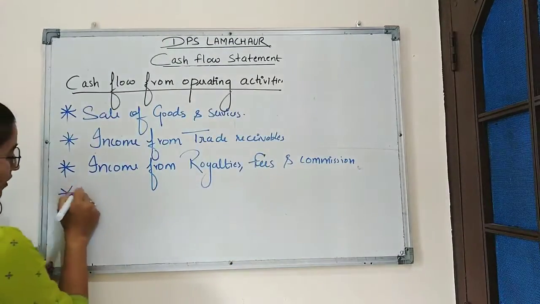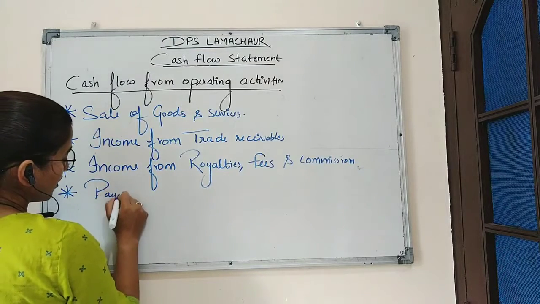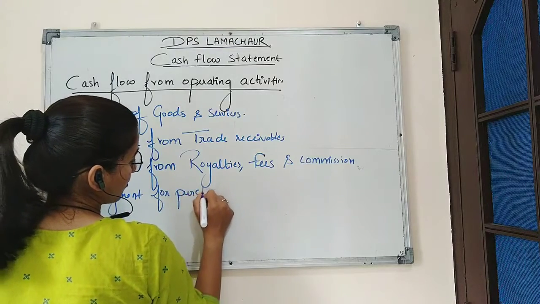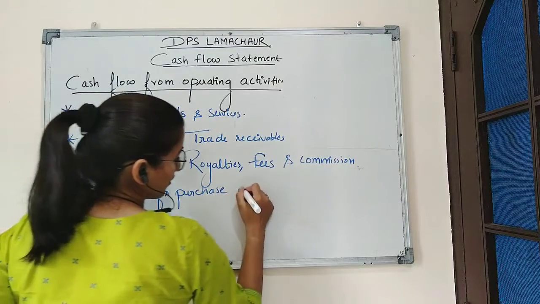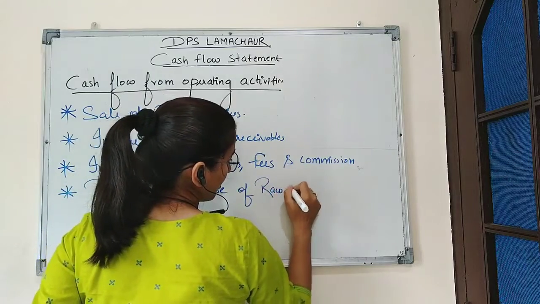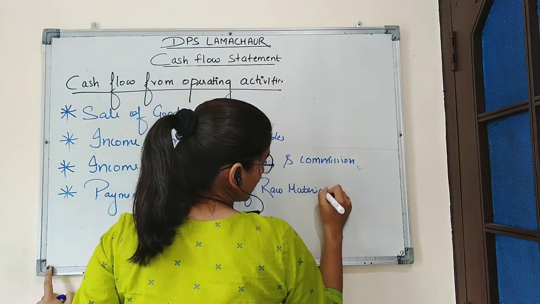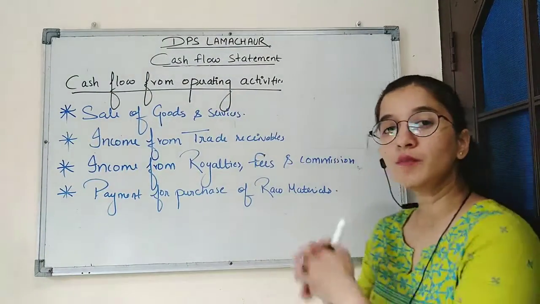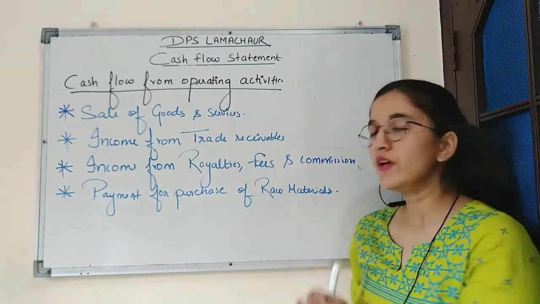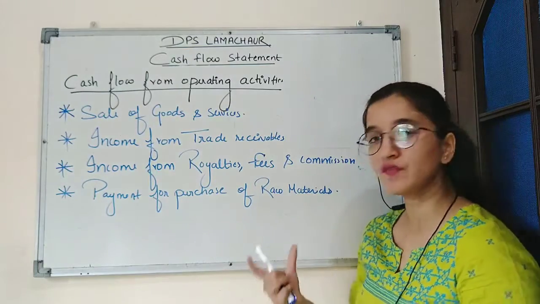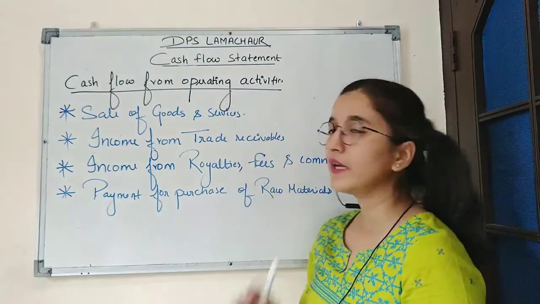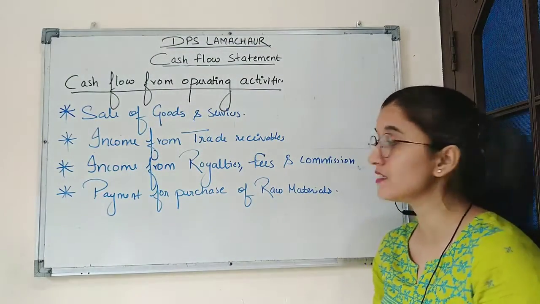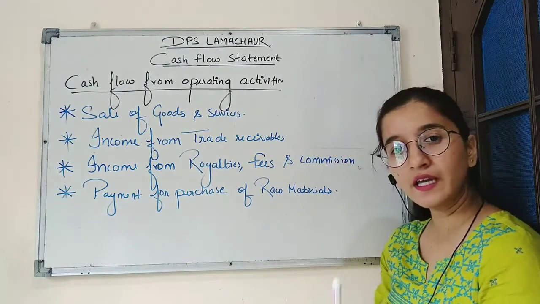Then fourth is payment for purchase of raw materials. So purchase of raw material is directly related to the production of the business, and we know whatever expense included for the production of the business is considered as operating activities. So here payment for purchase of raw material will be considered as expense from operating activities.